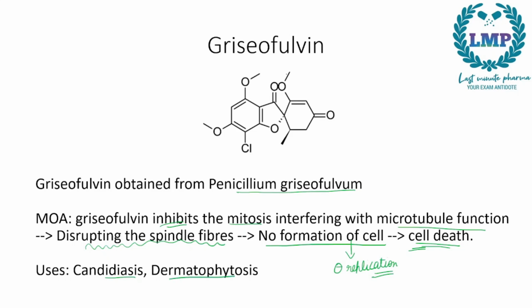Now how do we remember the structure of Griseofulvin? Remember, Griseofulvin belongs to the class of benzofuran. That is heterocyclic benzofuran. So what do we do? We draw a 6-membered benzene. Attached to it would be a furan ring, so 1, 2, 3, 4, 5 carbon, and attached to this would be another benzene ring. Since this is a benzene ring, we will give this benzene ring OCH3, alternatively another OCH3. Now a chlorine right here.